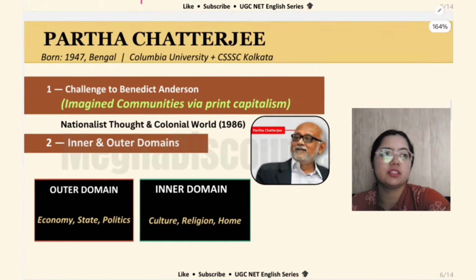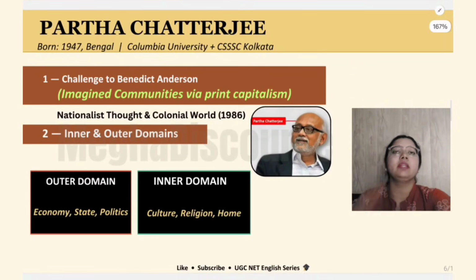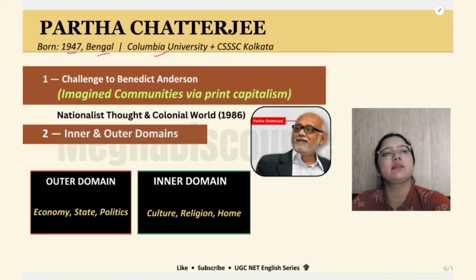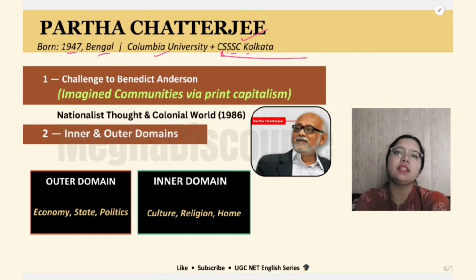Let us talk about Partha Chatterjee now. Basically, Partha Chatterjee was born in 1947 in Bengal, and he studied at Columbia, and he is a professor at CSSC Kolkata. This is for social studies. So his first idea is that he challenged Benedict Anderson. Who is Benedict Anderson? We have studied Benedict Anderson's idea of imagined communities in post-colonialism. We have studied this idea already.